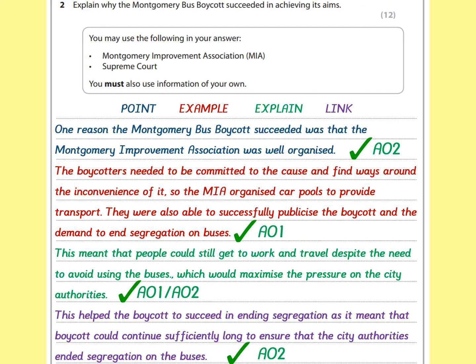And the last part is arguably the most important. This is where I really nail down and make it absolutely abundantly clear to the examiner that I am explaining in relation to what's being raised in the question. This helped the boycott to succeed, and then I give the aim in ending segregation. That's what we call the link sentence, and you're linking it back to the question.